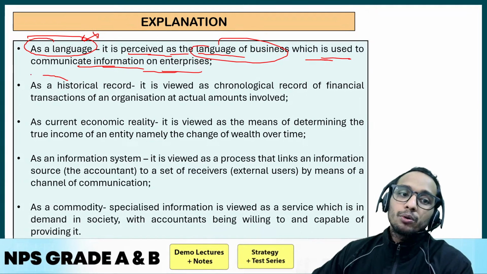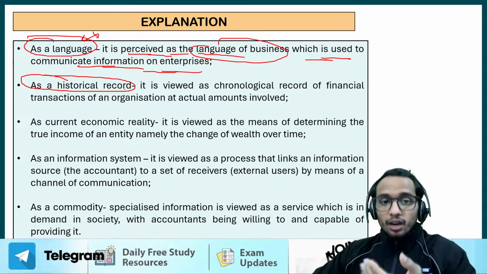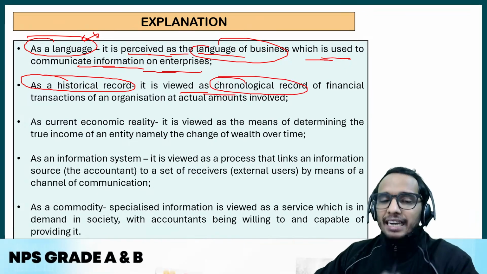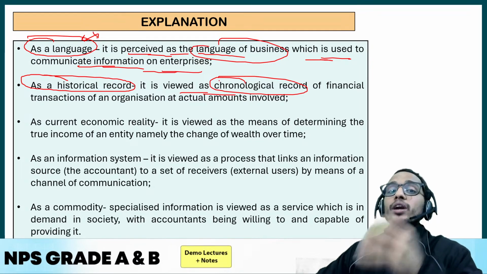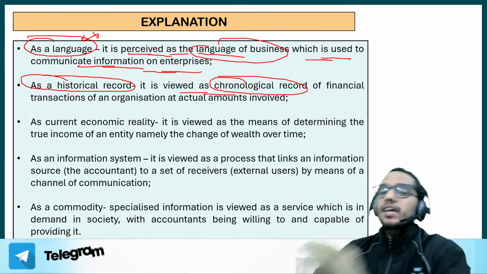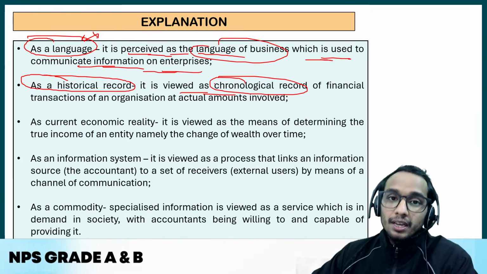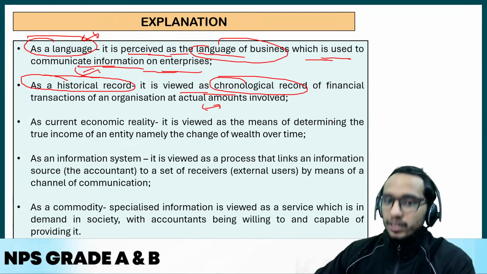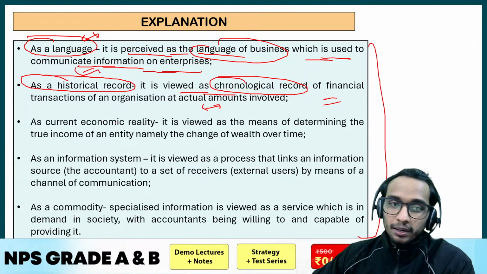But if we talk about accounting as a historical record, then what is going to be the definition? As a historical record, it is viewed as the chronological record, because you are going to enter the transactions in a chronological manner. Whatever economic event happens first, you are going to record it. Then after that, whatever event happens, you are going to record that. So it is a chronological record of financial transactions of the organization, obviously at the actual amount. So as a historical record, the definition of accounting would be this. Okay, this is clearly mentioned in the NCERT, and it is important, the basic part.